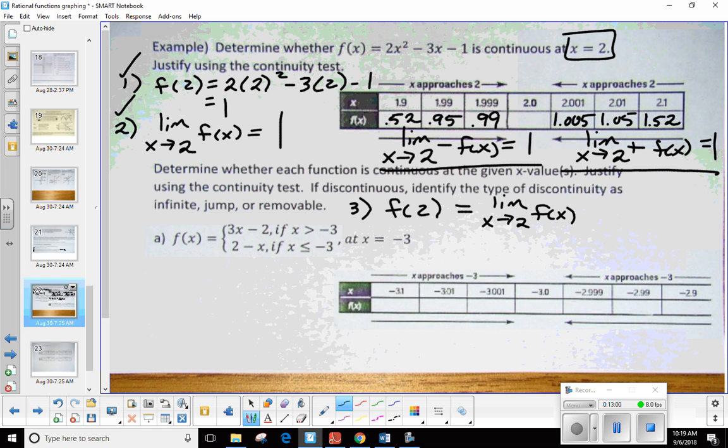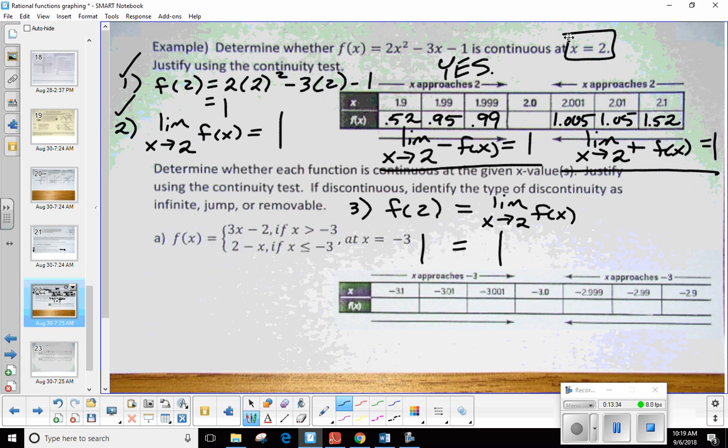Okay. So what did we get when we evaluated f of 2? 1. Based on the table, what do I get for the limit as x approaches 2 of f of x? 1. Does 1 equal 1? Yes. So what would you say about this function at x equals 2? Is it continuous? Yes. It passed the continuity test. That's all there is to it.